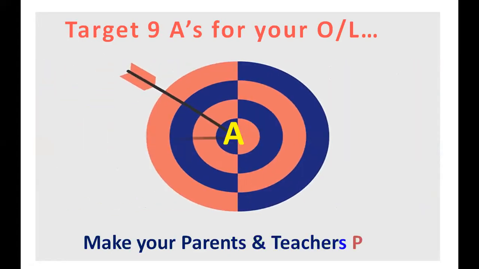If you get the best results, your parents will be so happy, because this is 15 years of your life, 10 years of school life: grade 1, grade 2, grade 3, grade 4, grade 5, grade 6, grade 7, grade 8, grade 9, grade 10, and finally grade 11. All this waiting for 11 years you're studying, and the first best results you're going to get is your O level. In the scholarship exam, parents were struggling for that. You did not even know what the scholarship exam was. But O level, all of you are going to face with a proper mind.